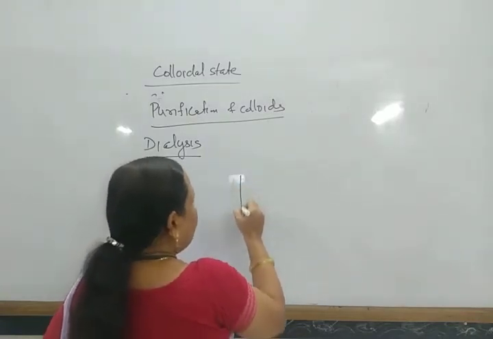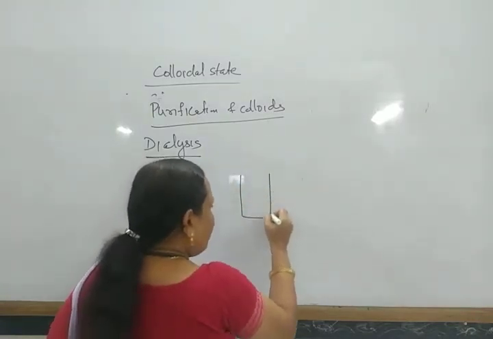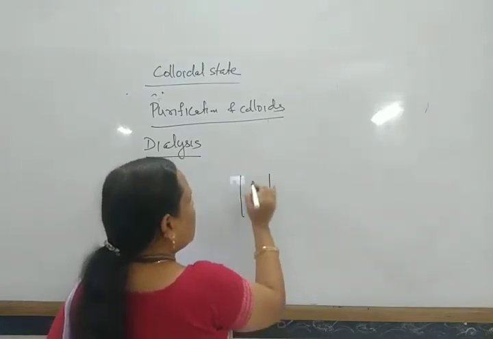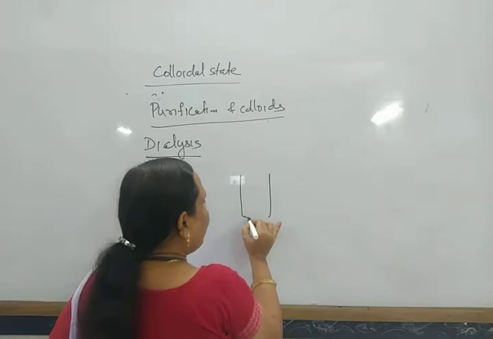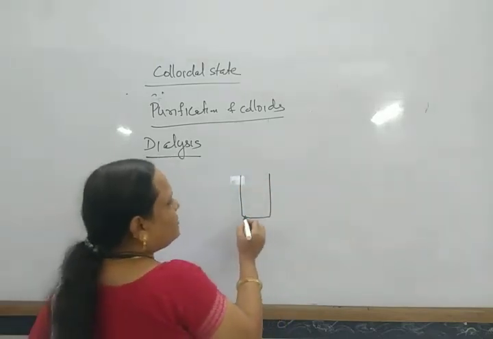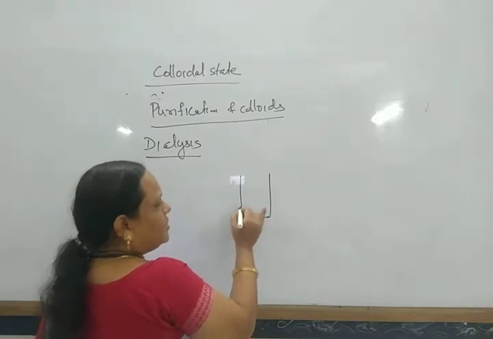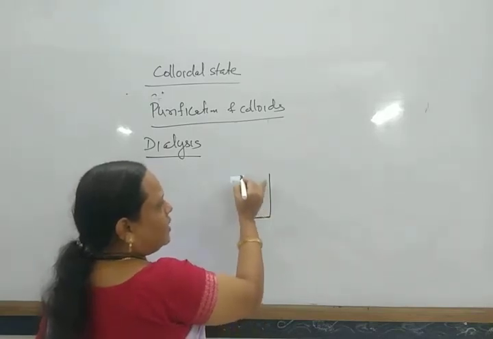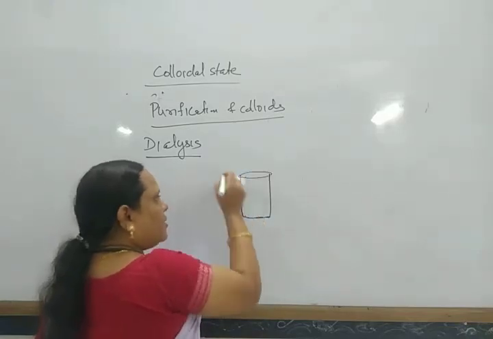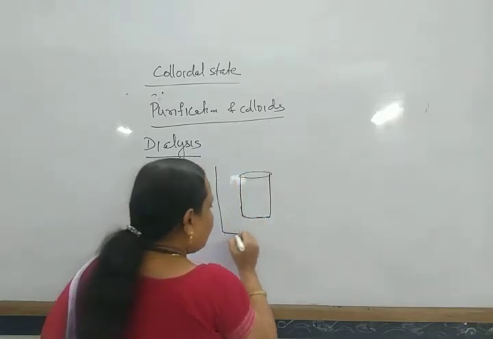So there was a cylindrical container which has two openings and which is tagged with this Bolt membrane.